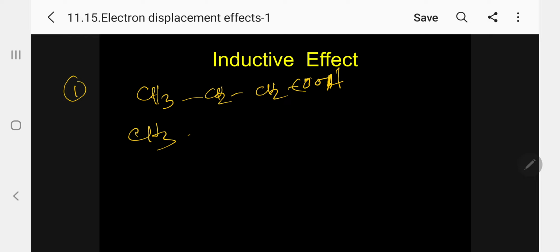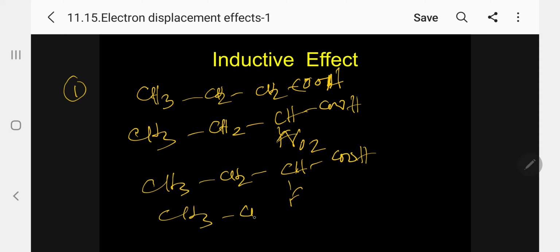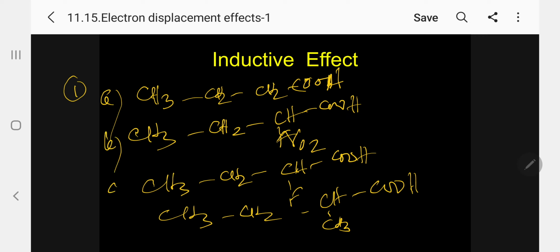The other examples I will write now: CH3, CH2, CH, NO2, COOH, and CH3, CH2, CH, F, COOH, and lastly I will write CH3, CH2, CH, CH3, COOH. Kindly follow, this is A, this is B, this is C, this is D.